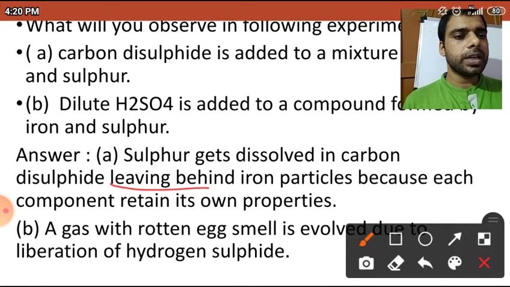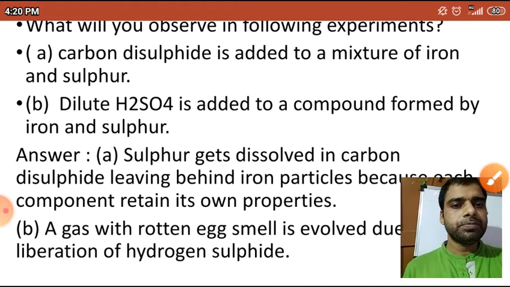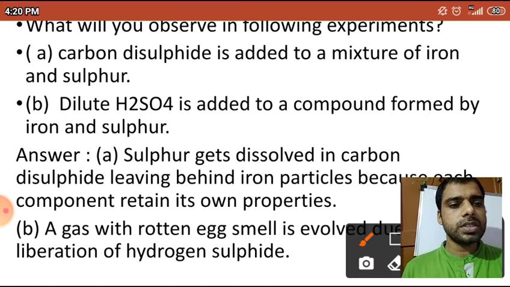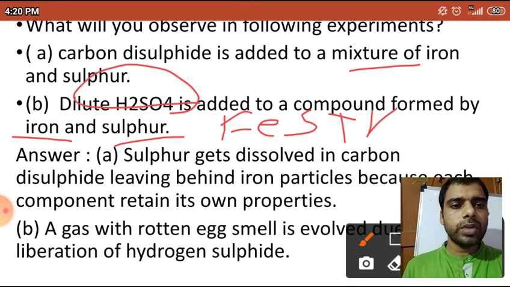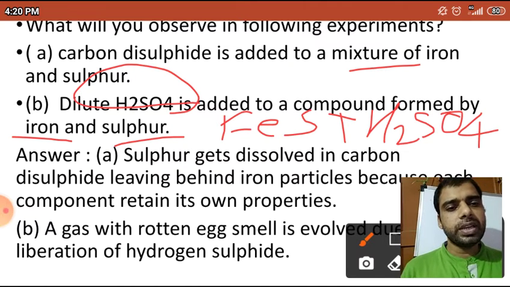Here it is written. Okay, now next question, you can see: dilute H2SO4 is added to a compound formed by iron and sulfur. It is the same question, iron and sulfur. So iron and sulfur that I have given, FeS will form. And when you add H2SO4 into this, what will happen?